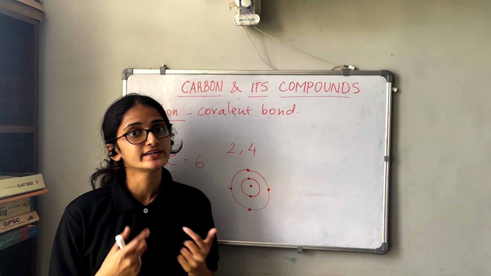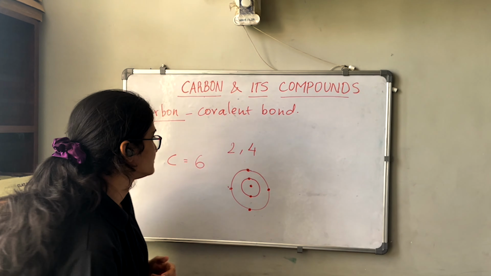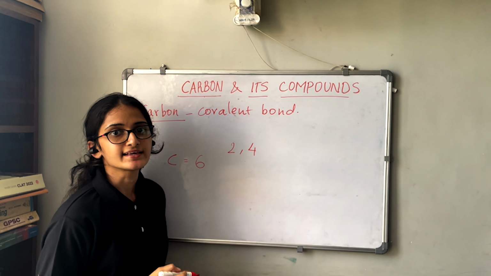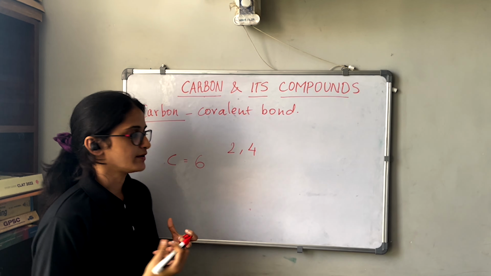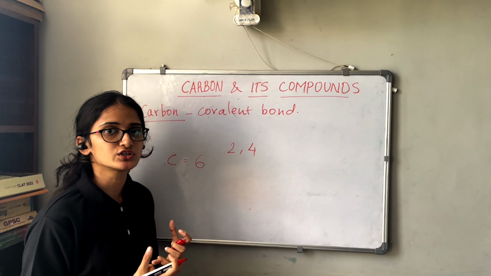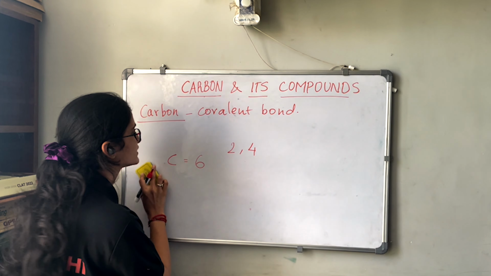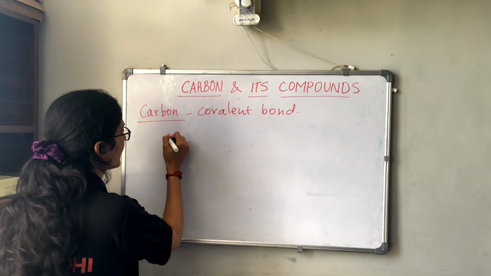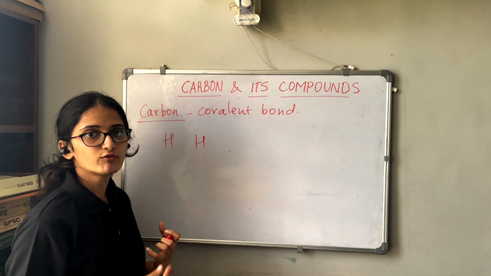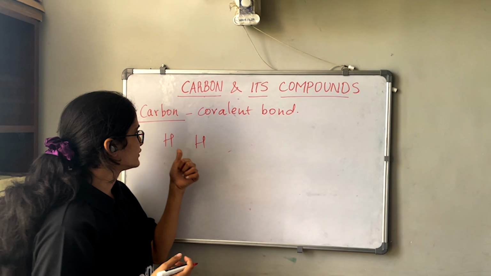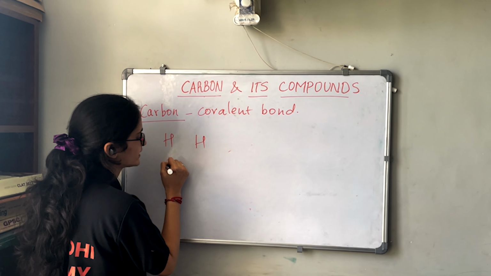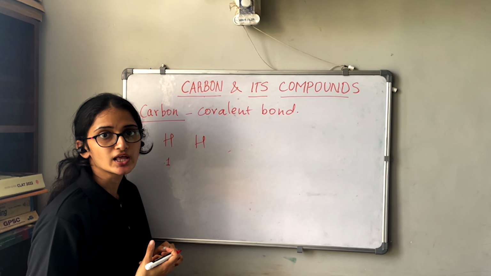Now we will see how it can share the electrons. Let us first take hydrogen only. When one hydrogen atom is combining with another hydrogen atom, what will it form? Since hydrogen has atomic number one, it has one electron in its shell.